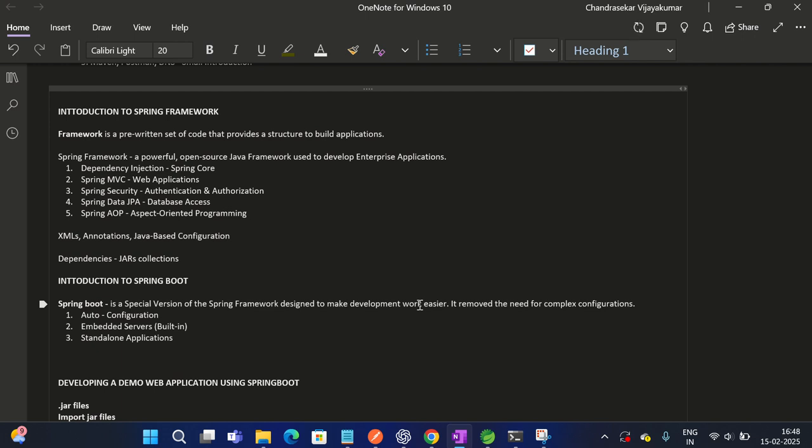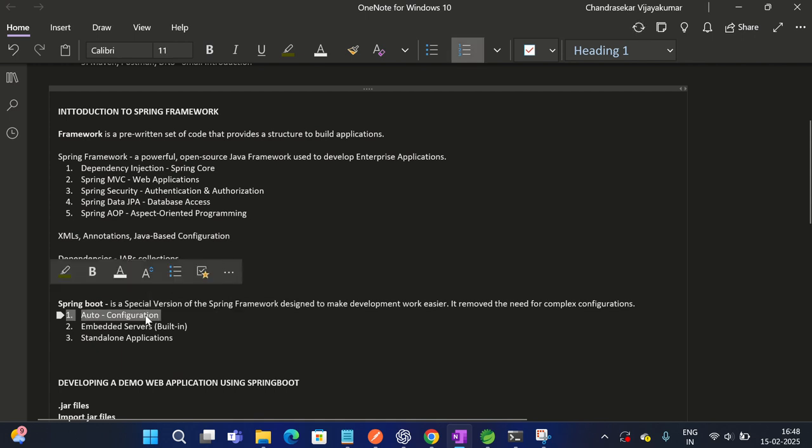Okay, so it removes the need for complex configurations by providing auto configuration. Auto configuration is nothing but automatically setting up the beans and dependencies. We need not import manually. For example, if you want to import web services, web applications, right? In the dependency import section, we just need to give web application. That's it. And if we press the import button, it will automatically import all the necessary web dependencies required to develop a web application. So it will import all those things.